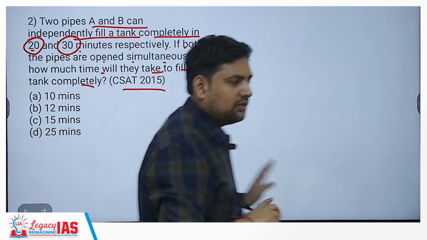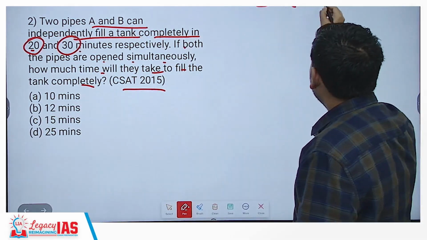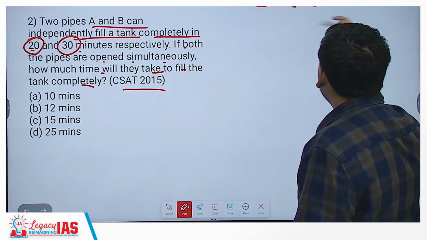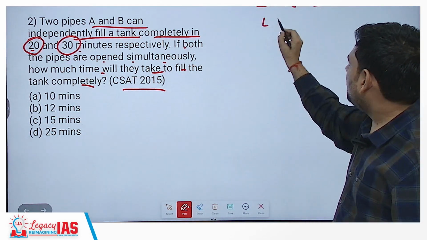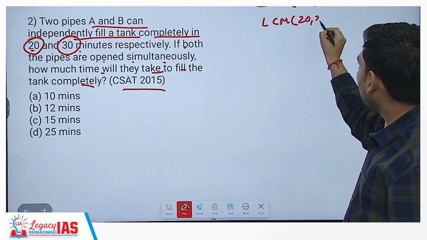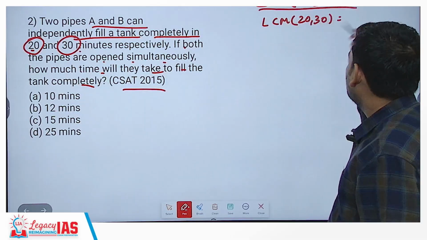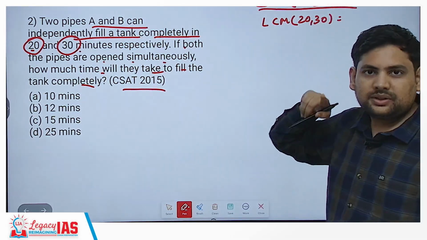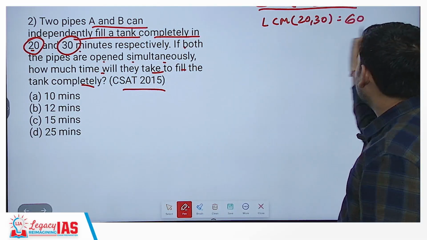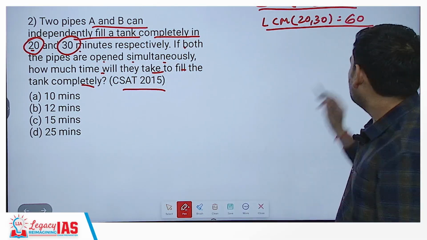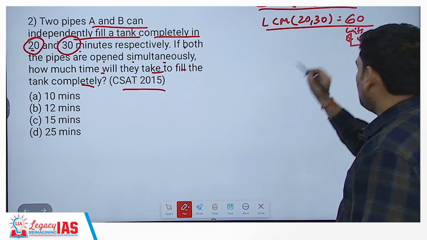What you do? Whatever times are given, 20 and 30, you pick them and find the LCM. LCM of 20 and 30. How do you find that? Whatever is the bigger number, take its multiples. So LCM of 20 and 30, what will it be? 30 into 1 is not divisible by 20, but 30 into 2, 60, is divisible by 20. So 60 is the LCM. So 60 is the total units of work that you should imagine.